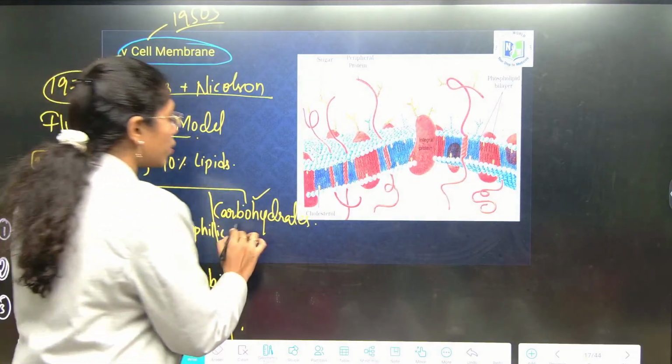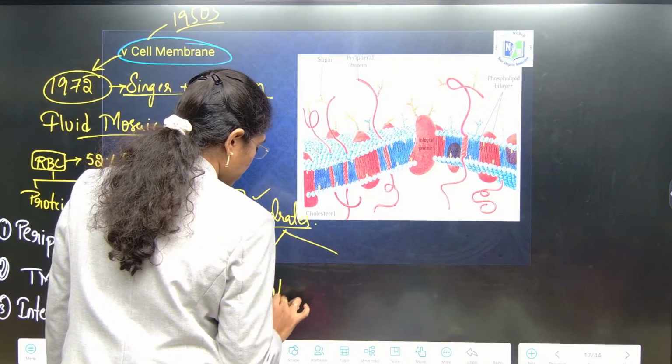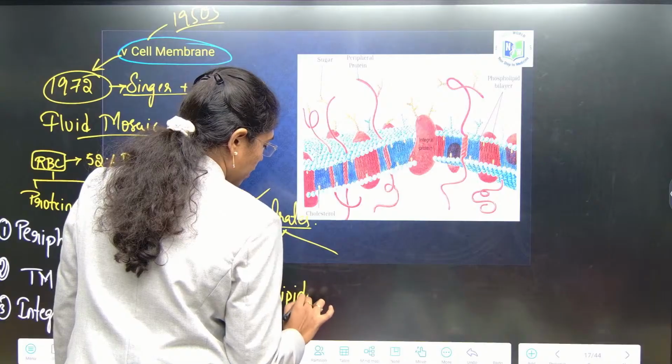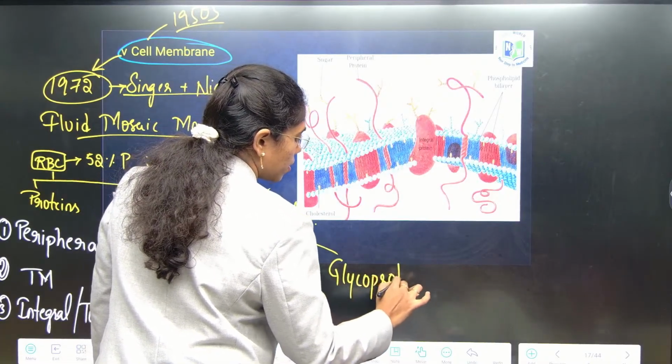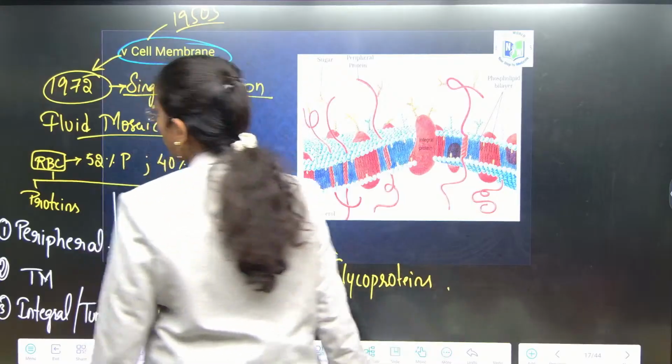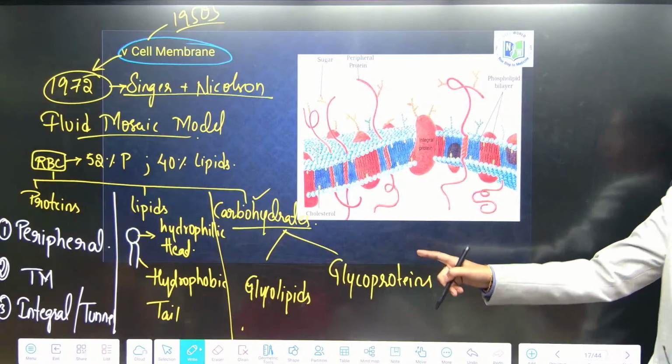Carbohydrates are present in two forms, as glycolipids and glycoproteins. So now we are clear with the composition of the cell membrane, what are present and what are the different types of them.